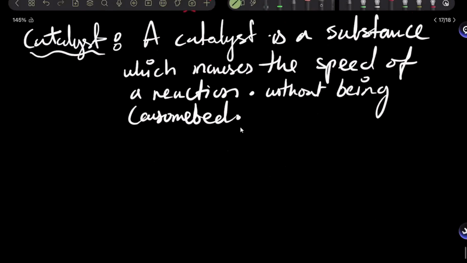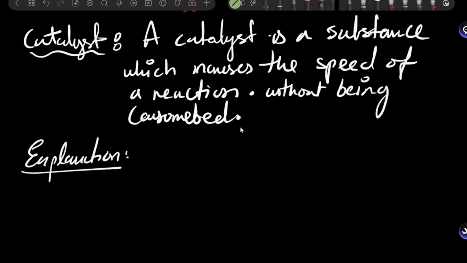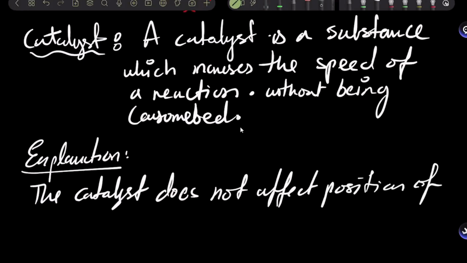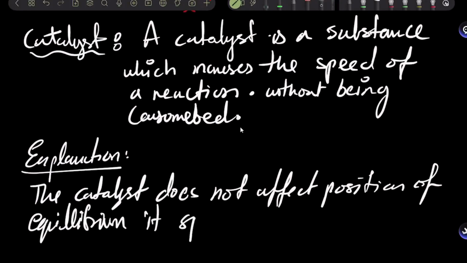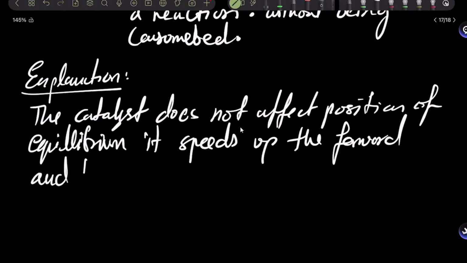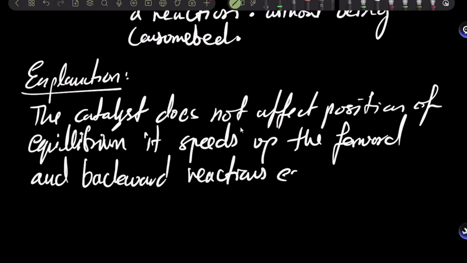Yeah. So we can write an explanation. The catalyst does not affect position of equilibrium. It speeds up the forward and backward reactions equally. All right.